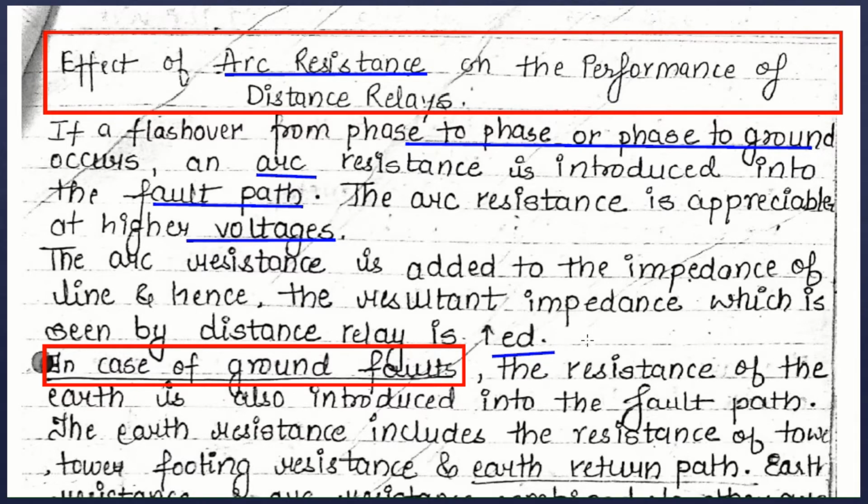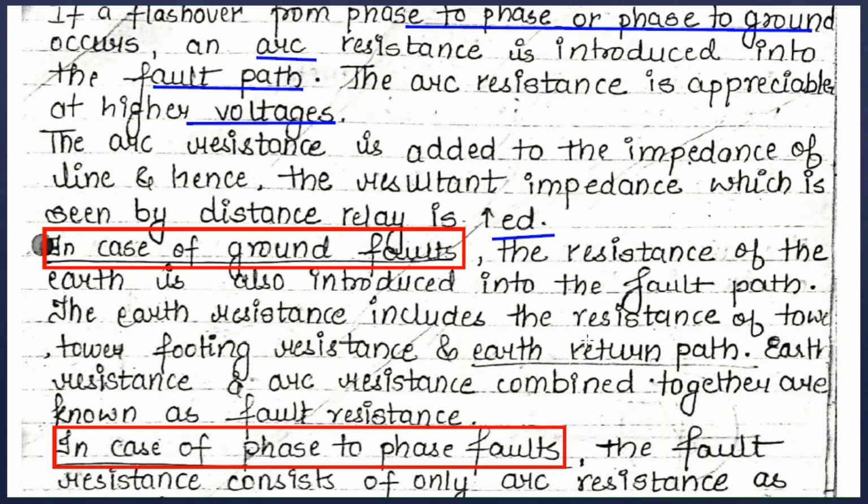If we talk about the ground fault, apart from the arc resistance, there is also earth resistance. In ground faults like line to ground fault or double line to ground fault, earth resistance is also introduced. Earth resistance here includes the tower footing resistance and the earth return path.